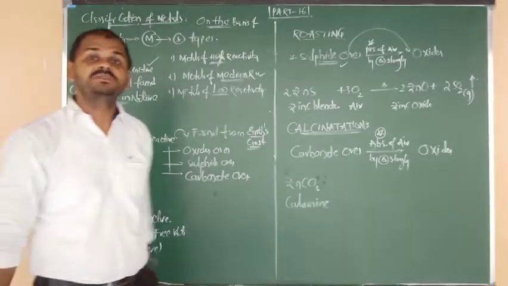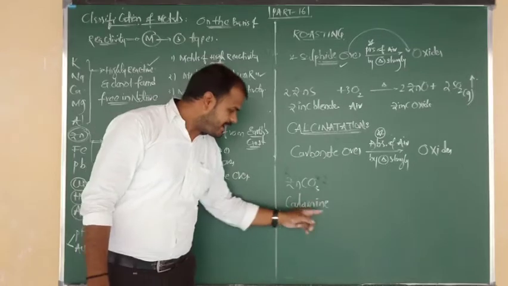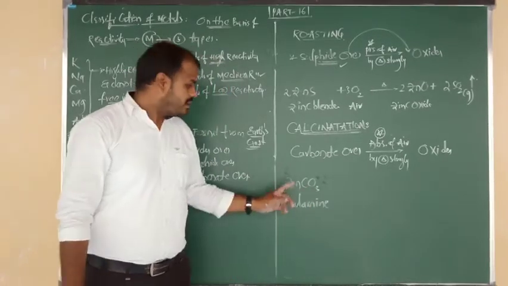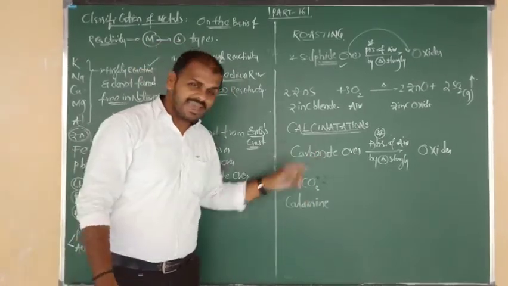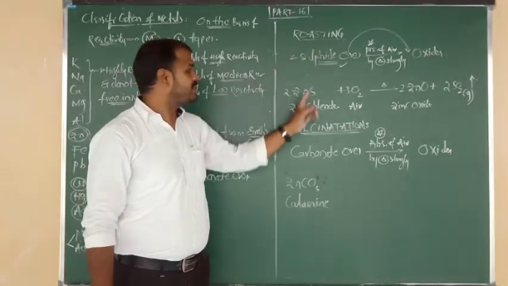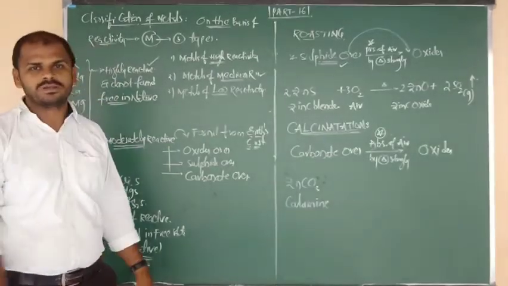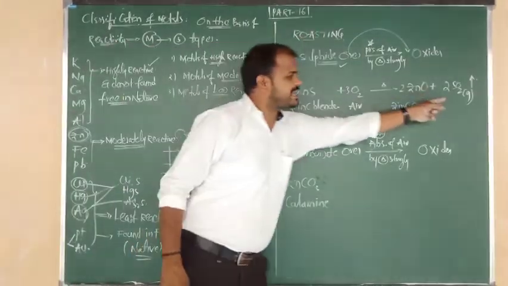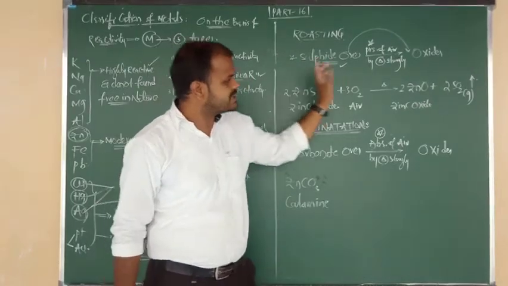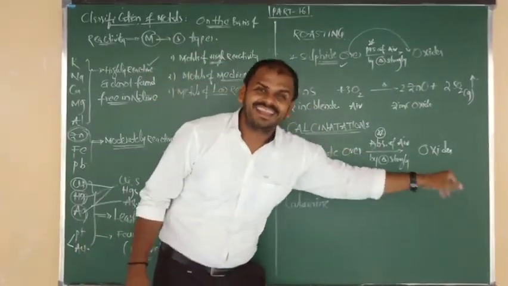So they will ask you the formula. One more question they ask from an objective point of view: zinc blende formula is ZnS, calamine formula is ZnCO3. ZnCO3 is purified by calcination because it is a carbonate ore, and zinc blende is purified by roasting because it is a sulfide ore. Like that, applicable questions they are going to ask you. What is the liberated gas in roasting? SO2. Sulfide ore changes into sulfur dioxide, carbonate ore changes into carbon dioxide.